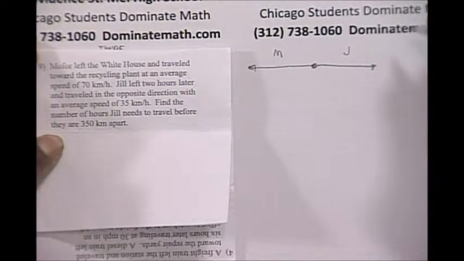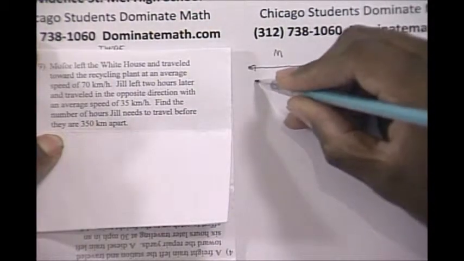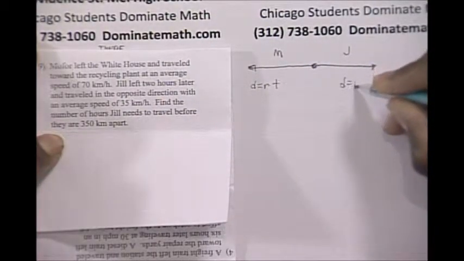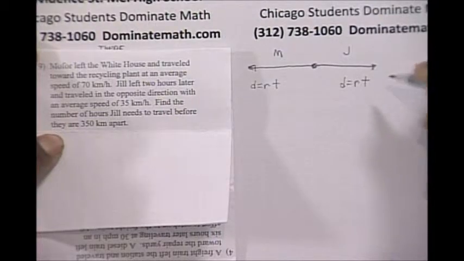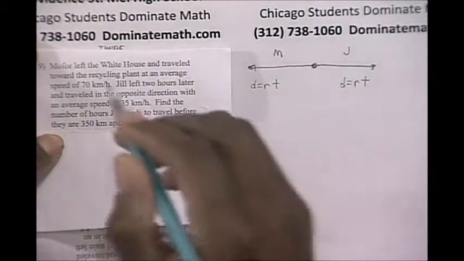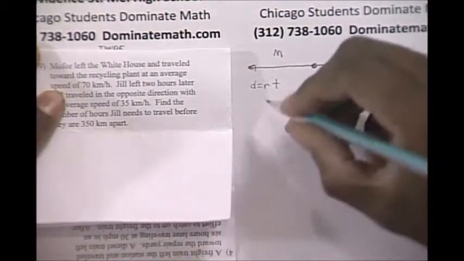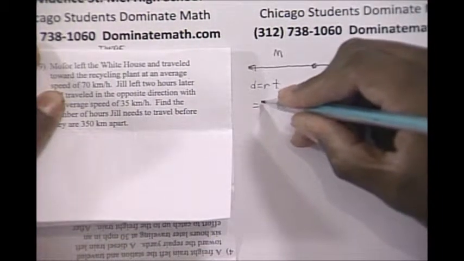Mofor and Jill. Mofor left the White House and traveled toward the recycling plant at an average speed of 70 kilometers per hour. So they give you, again, distance is equal to rate times time for both individuals. Distance is equal to rate times time. All right. So Mofor left the White House traveling toward the recycling plant at an average speed of 70 kilometers per hour. I'm going to make that substitution right away.